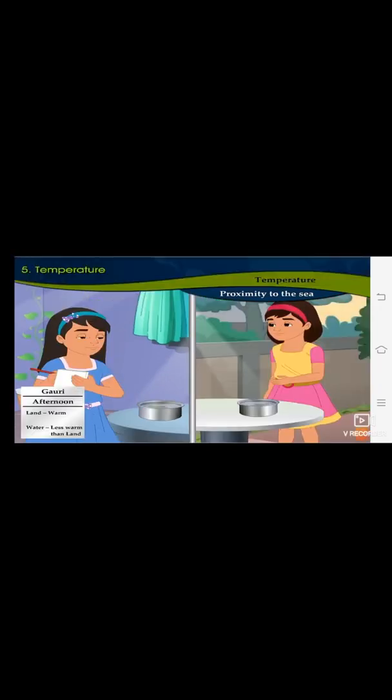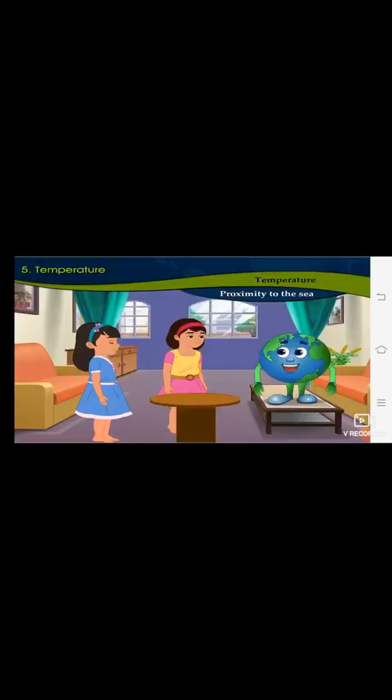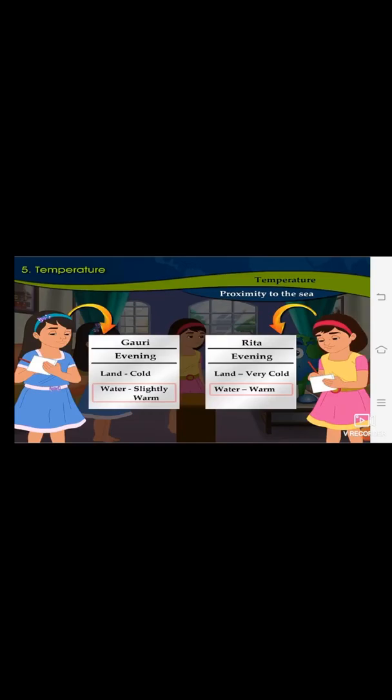We have to perform the same activity outside the house. Walk barefoot and feel the temperature of the water and note it down. So these will be the observations of both of them. Now repeat the same activity with the land and water in the evening and note down the observation. So this will be your observation in the evening.